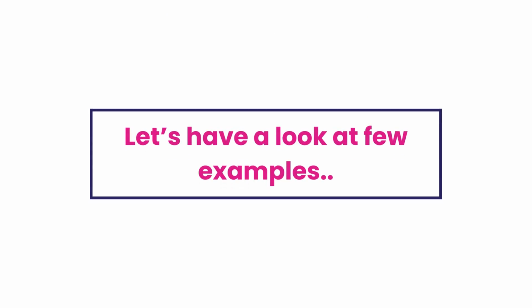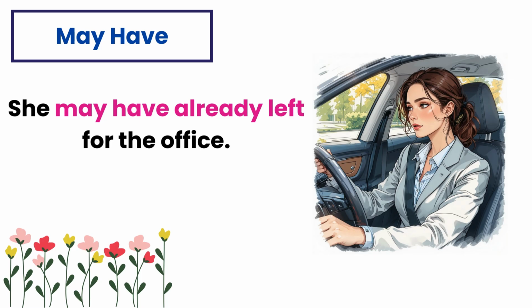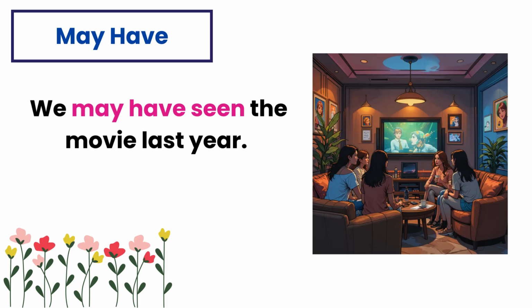Let's have a look at a few examples. She may have already left for the office. Here, may have shows a possibility that she has already left, but it's not certain. We may have seen the movie last year. Here, may have indicates a possibility of seeing the movie but you're not sure.